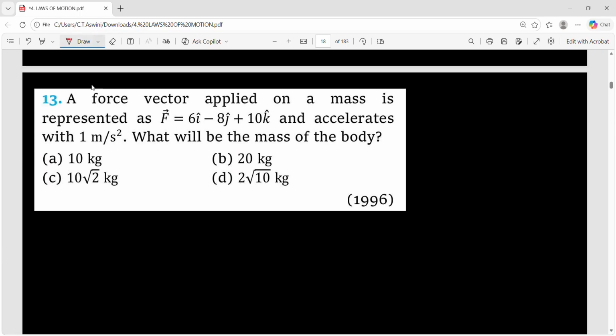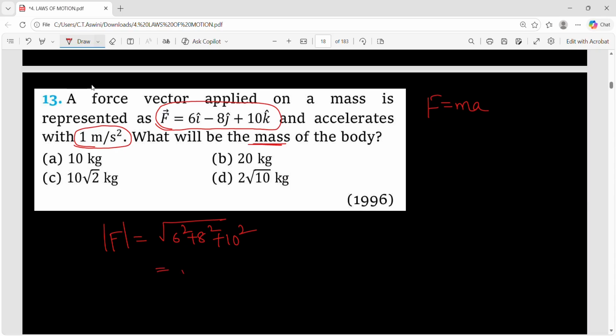See this question. A force vector is applied on a mass, represented as this. So this is the force, vector form is given. And because of this force, the mass is accelerating with 1 meter per second square. What will be the mass of the body? So use the same formula, F equals m into a. But if you see the options, there is only magnitude. So find out the magnitude of F here: under root I component square, J component square, K component square. I think this is the same expression we got in the previous year question, no?